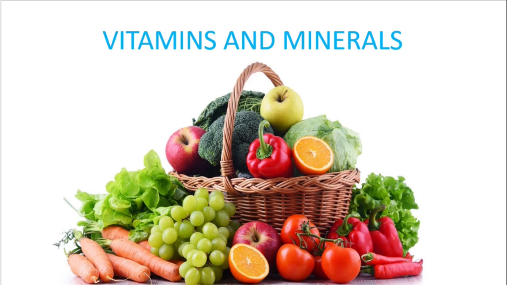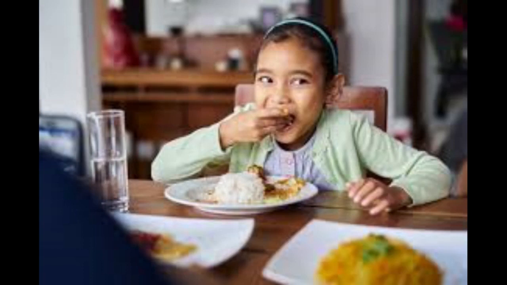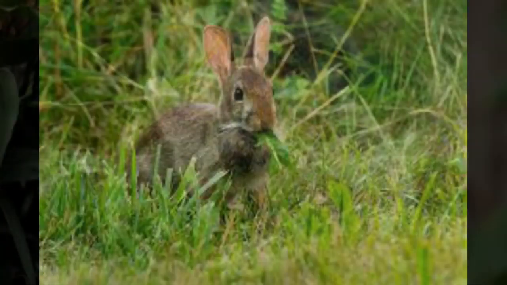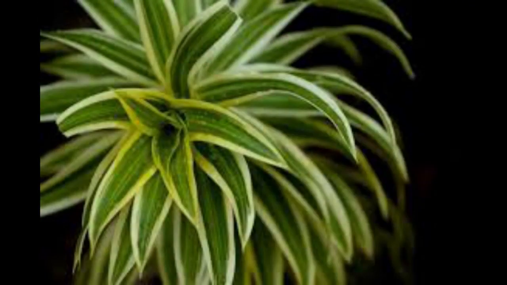Now, all of us know that plants can make their own food, but animals, including human beings, cannot prepare their own food. Animals obtain their food from the plants or some smaller animals which eat plants. So, animals, including human beings, directly or indirectly depend on plants for their food. So, we need to see now what happens to the food that we eat.